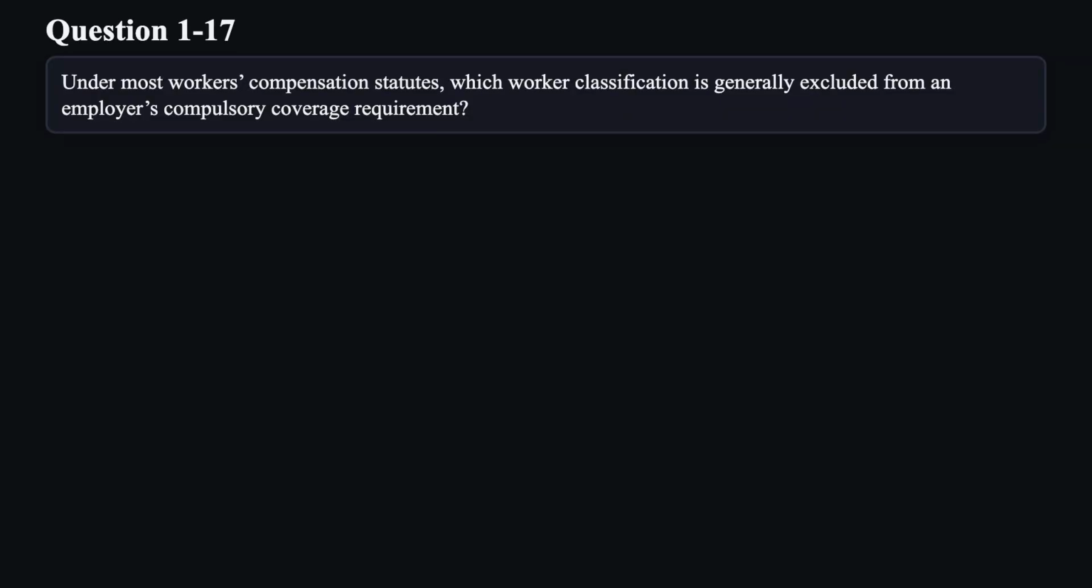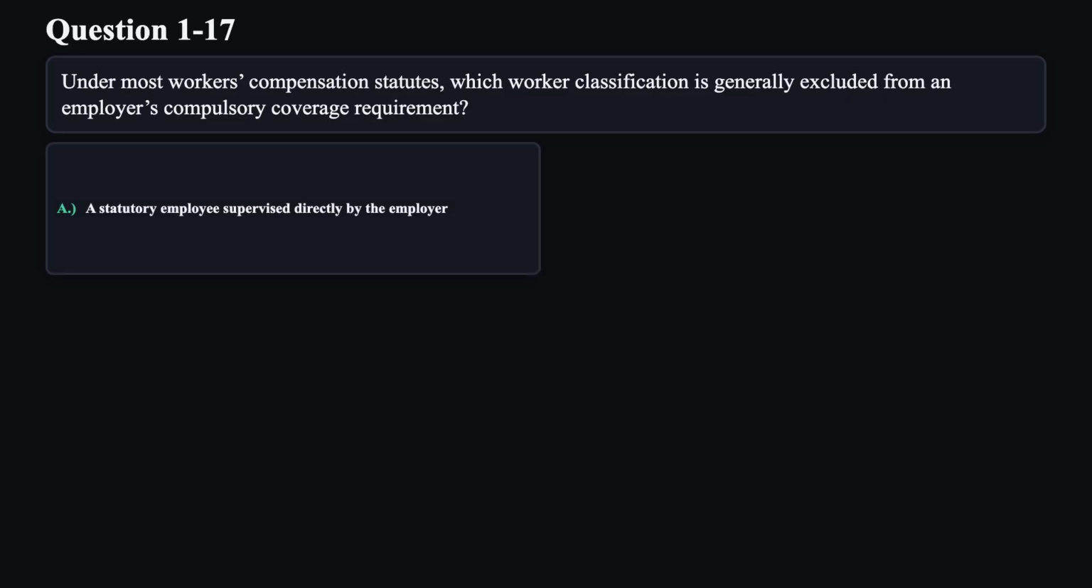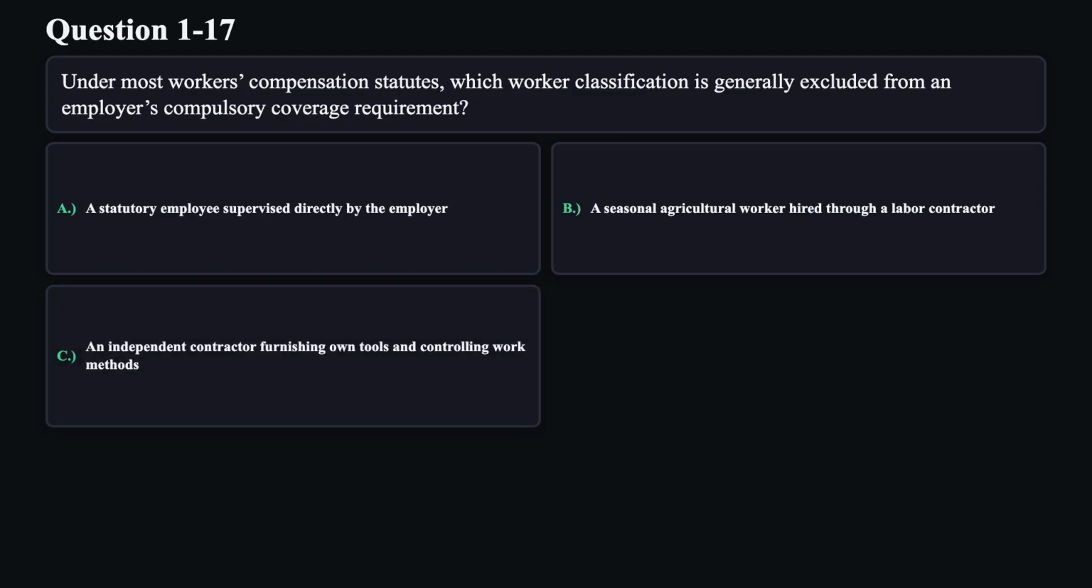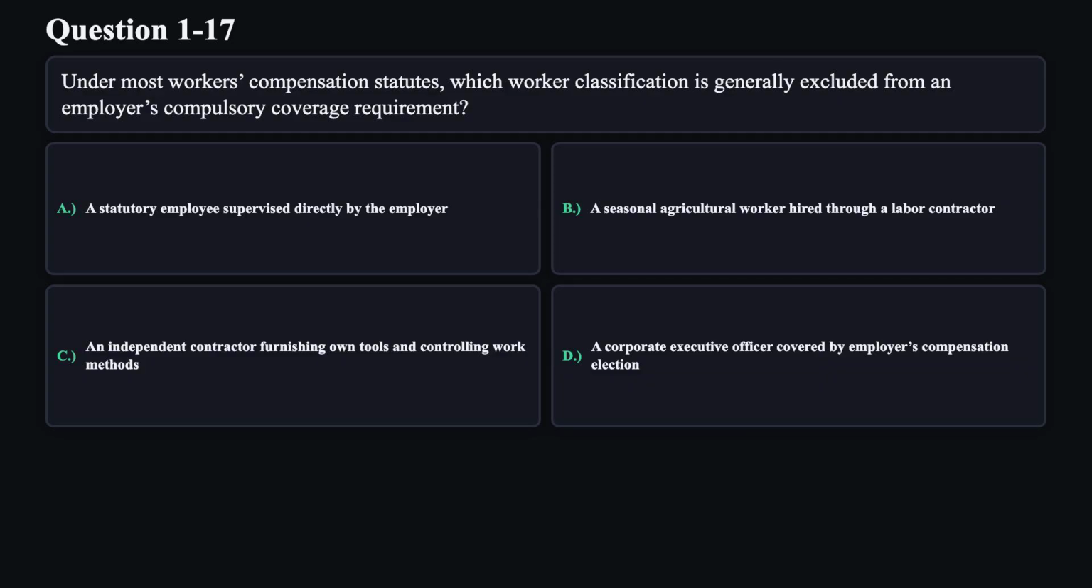doctrine. Question 17. Under most workers' compensation statutes, which worker classification is generally excluded from an employer's compulsory coverage requirement? A. A statutory employee supervised directly by the employer. B. A seasonal agricultural worker hired through a labor contractor. C. An independent contractor furnishing own tools and controlling work methods. D. A corporate executive officer covered by employer's compensation election.